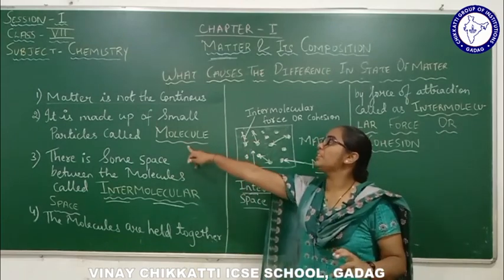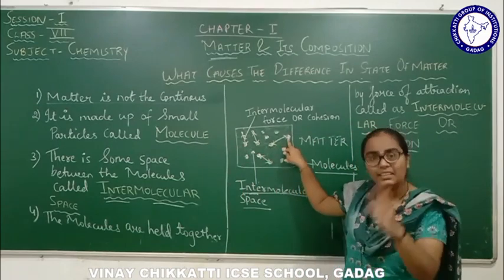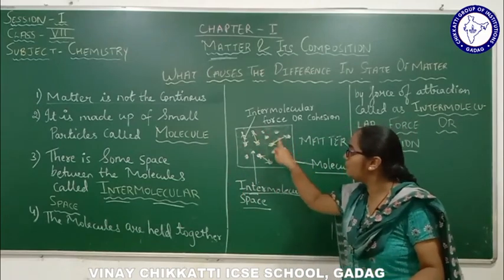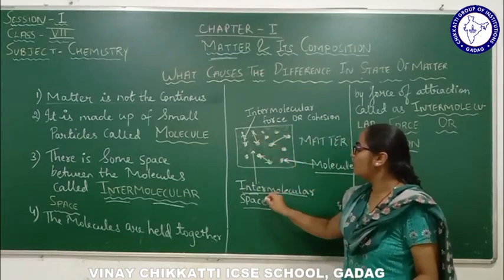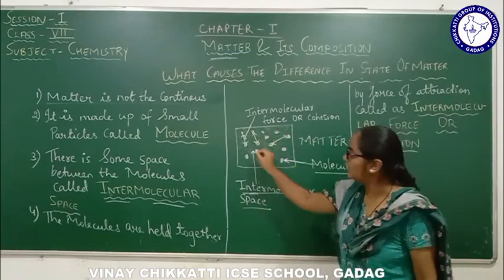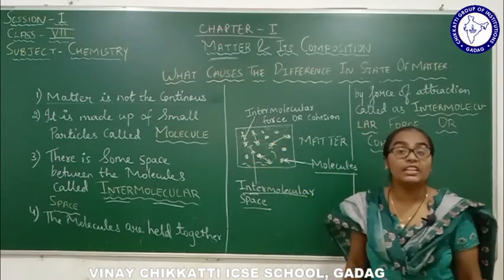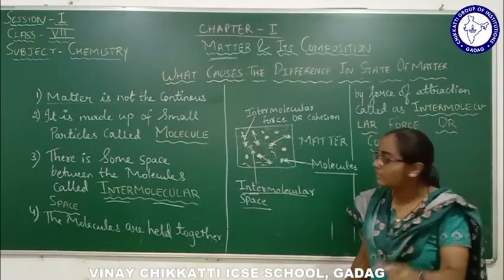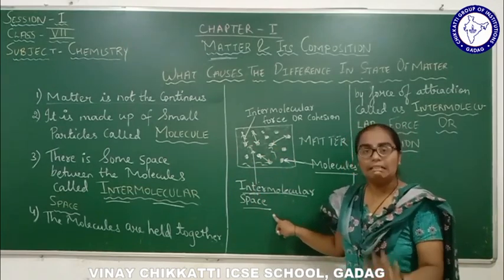Matter is made up of tiny particles called molecules, right? And these molecules have space between them. The space between the molecules is called intermolecular space. This yellow shading is nothing but the intermolecular space. Inter means between: between the molecules, the space is there, right?